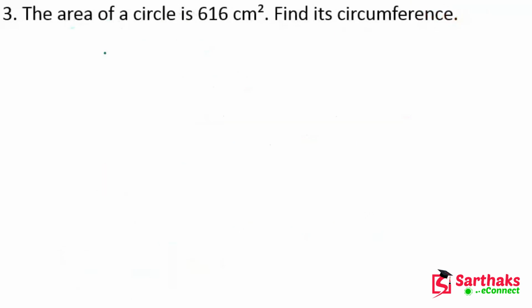Okay. Yes, so the next question is, the area of a circle is 616 centimeter square. Find its circumference. Now here we have to find its circumference. Okay, so here we know that area is equal to what? Pi r square. And we have the area as 616.